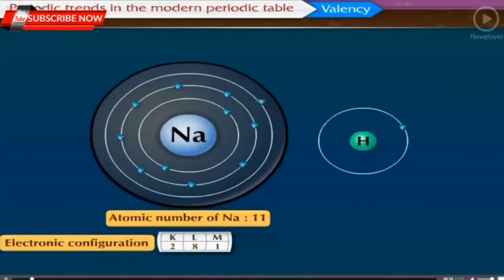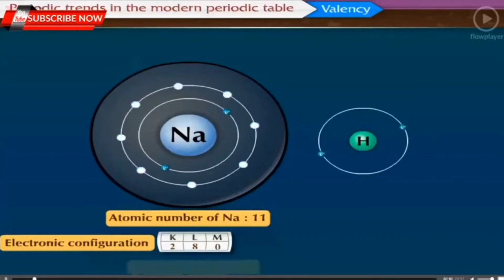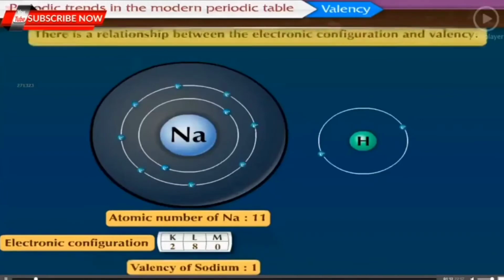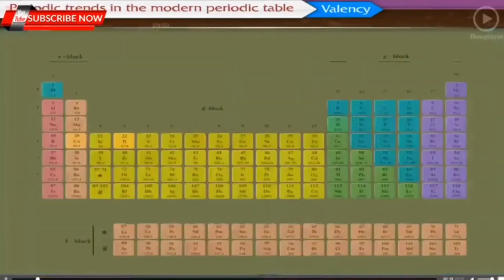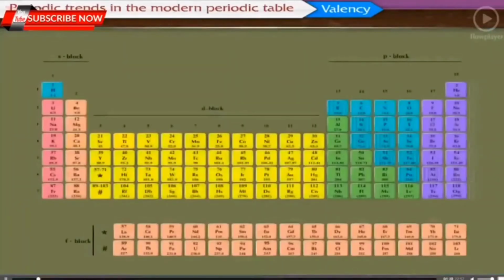Sodium atom loses 1 electron from its outermost shell to complete its octet and become stable. Therefore, the valency of sodium is 1. From this, we can say that there is a relationship between the electronic configuration and valency. Let us understand this by studying some more examples.